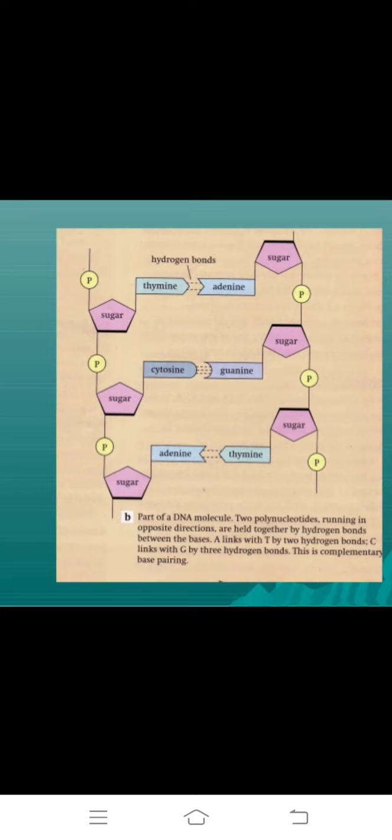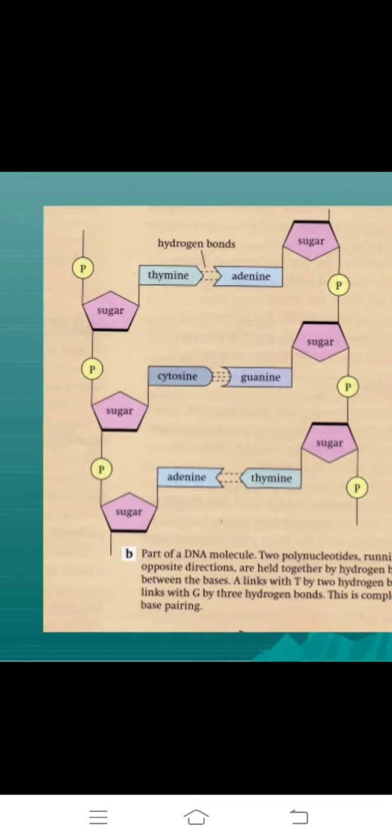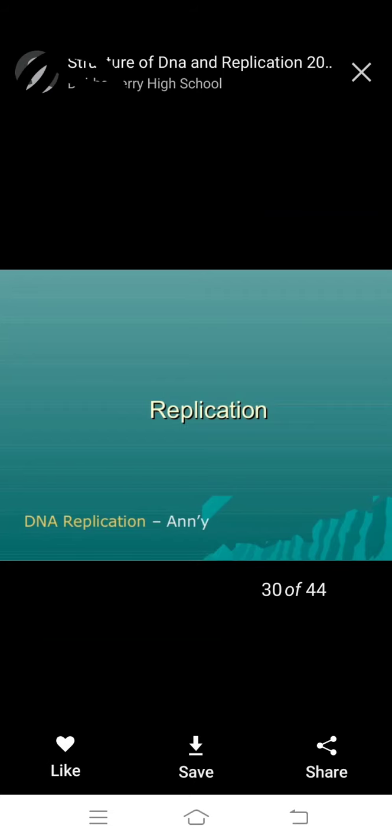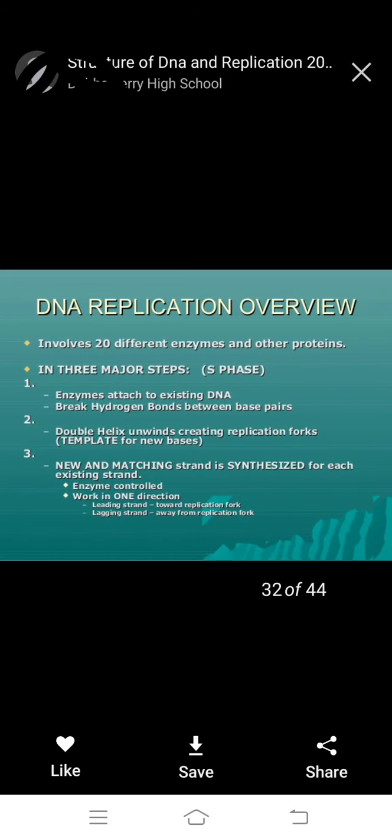Another one we observe sugar is penta sugar. Upper side we show and downside it will go. Okay, it is very important. So middle is the bond, hydrogen bond replication. It's a double coiled structure.